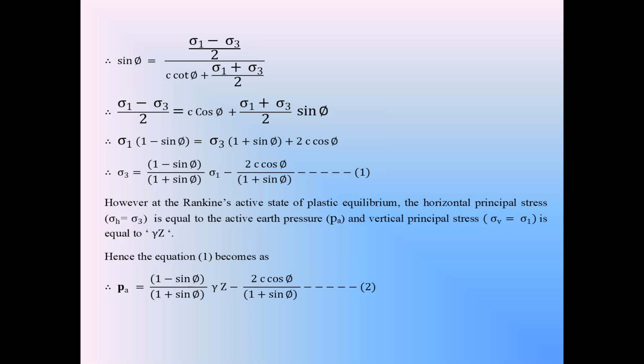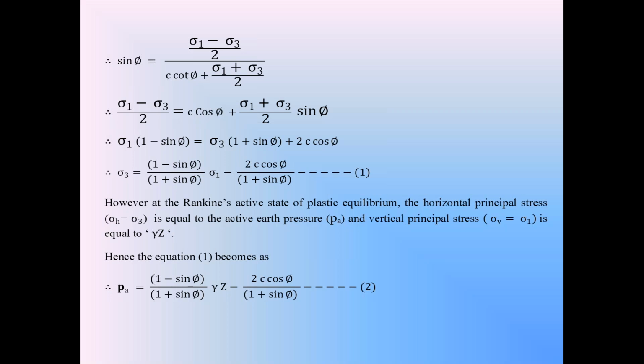On the left side, sigma 1 minus sigma 3, whereas on the right side we have 2C cos phi plus (sigma 1 plus sigma 3) into sin phi. So check that carefully. After the cancellation of 2 on both sides, sigma 1 minus sigma 3 on the left side is equal to 2C cos phi plus (sigma 1 plus sigma 3) into sin phi.